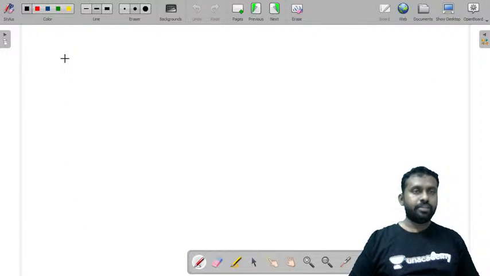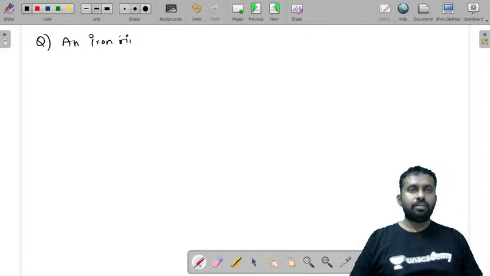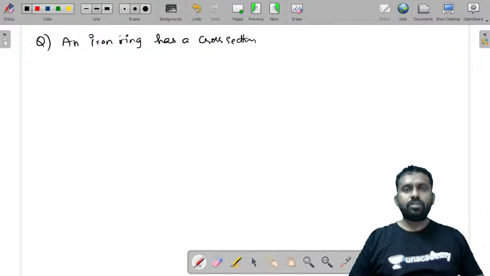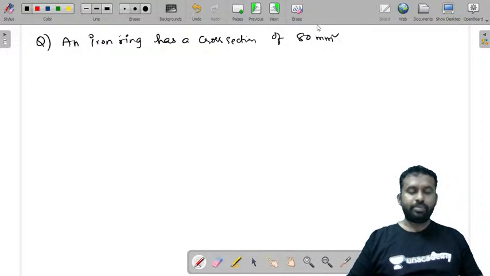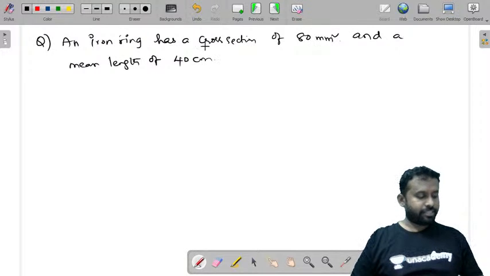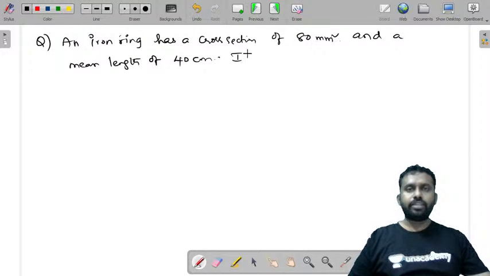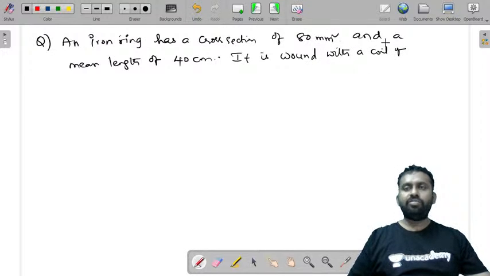The question is, an iron ring has a cross section of 80 mm square, and a mean length of 40 centimeters. It is wound with a coil of 500 turns.